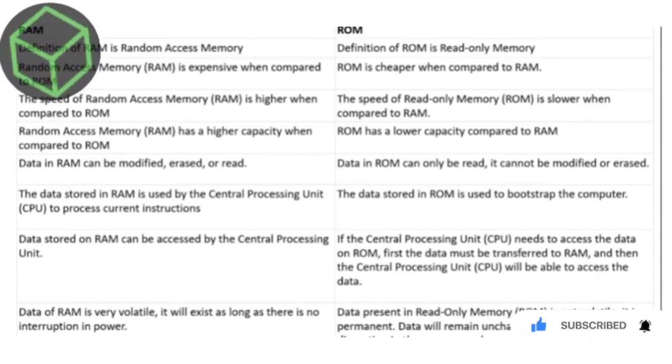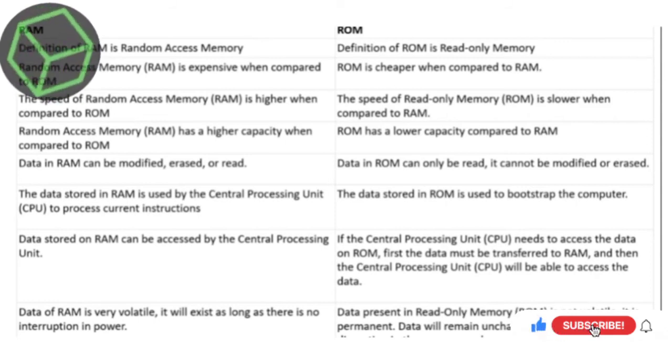Data in RAM can be modified, erased, or read, but data in ROM can only be read, it cannot be modified or erased. The data stored in RAM is used by the central processing unit, that is CPU, to process current instructions, whereas the data stored in ROM is used to bootstrap the computer.